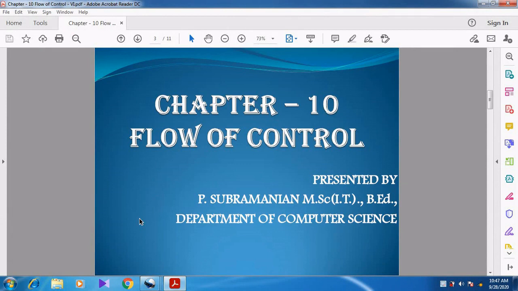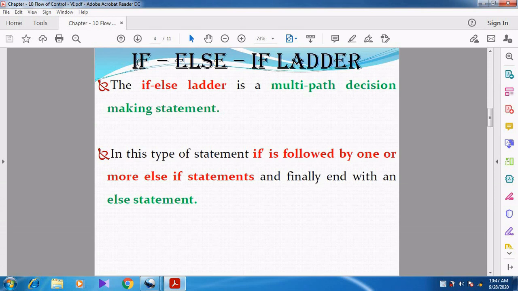In this video we are going to discuss chapter 10, flow of control. In this we are going to discuss the if else if ladder. In the previous videos we discussed the if statement, then the if else statement, and then the nested if. We covered the three different nested if forms. Now we are going to discuss the if else if ladder.